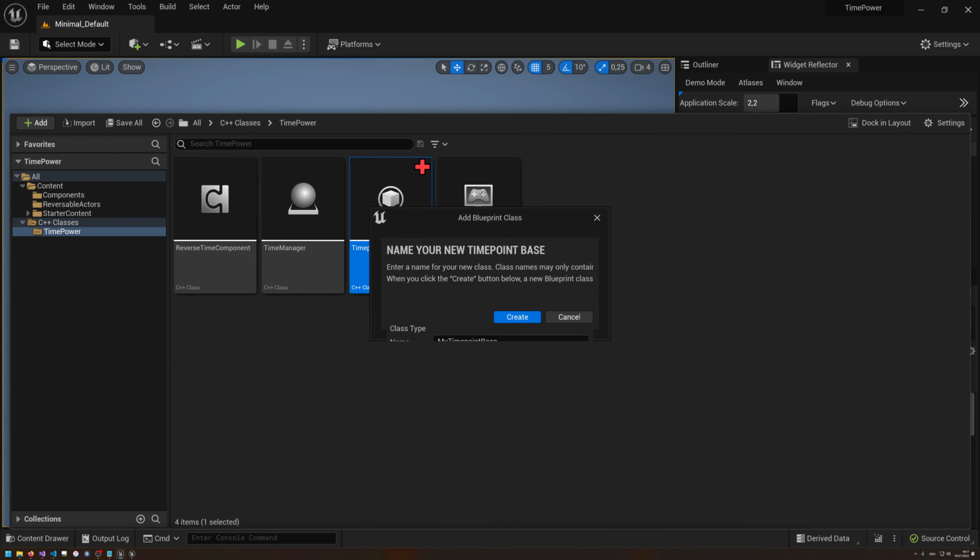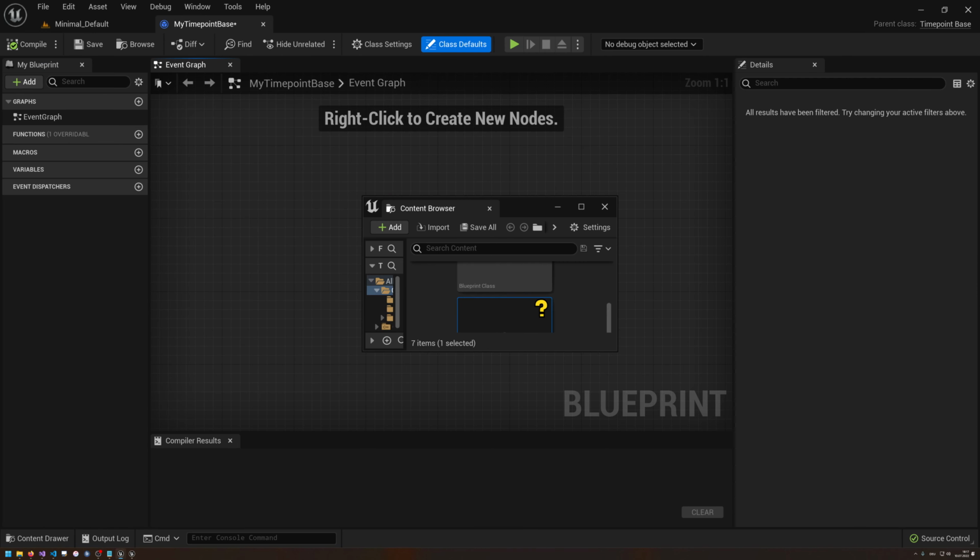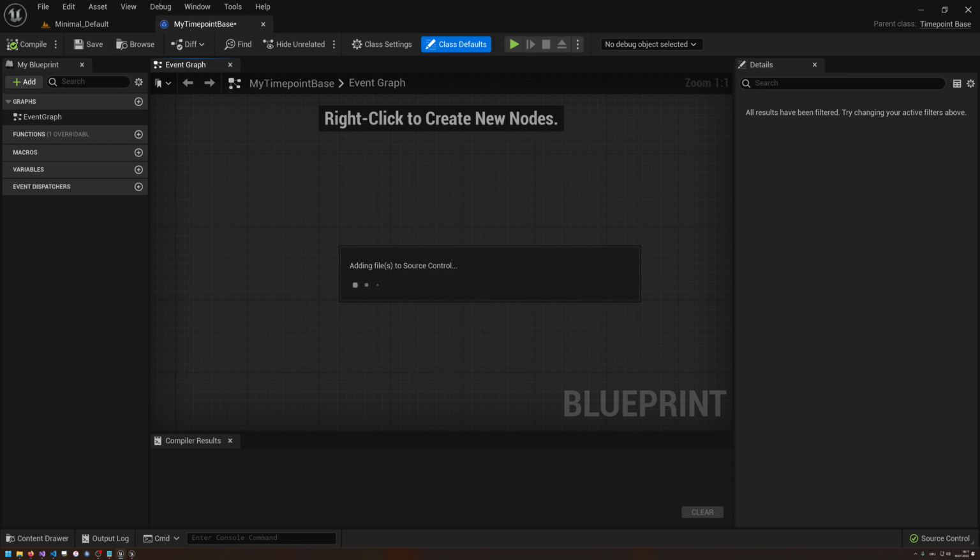We create a blueprint class based on that. I don't care where, we're just gonna try this out. Let's just create it here. Okay, so what do we have now? Now we have an empty myTimePoint base class. What do we want to do here?